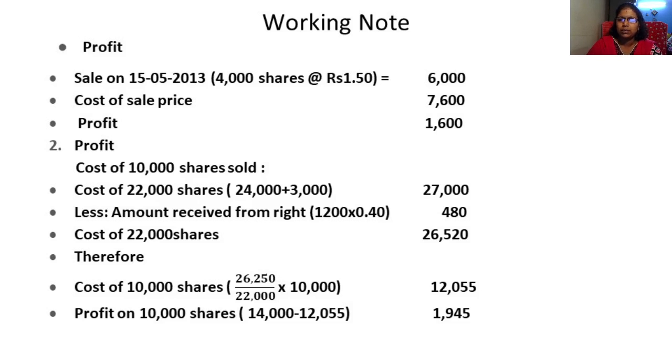This is the actual cost incurred. 12,055 if you minus, what balance you get is called as profit. It is the profit on 10,000 shares. Hope you are able to understand, students. Therefore, 14,000 minus 12,055, that is 1,945 is the profit.